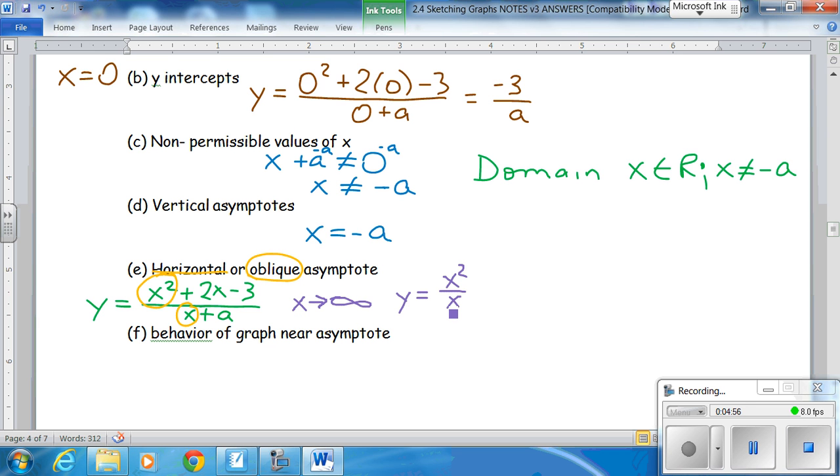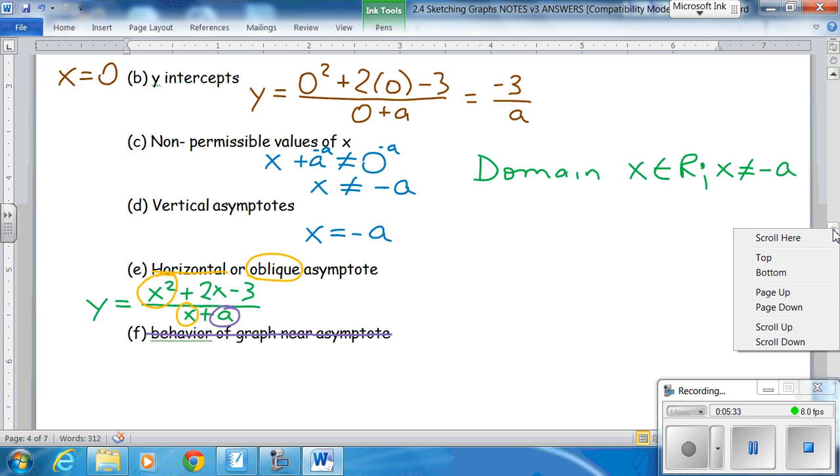Oh, what am I smoking? Hang on, sorry, no, that is horizontal. Oh dear. I hate this getting old. With oblique, you have to do synthetic division, but you cannot do synthetic division because you don't know what x plus a, or what a is. Nor can you do behavior of the graph near the asymptotes. And we're pretty much stuck there because there's not much else we can do. So, note here, you have to know the theory.